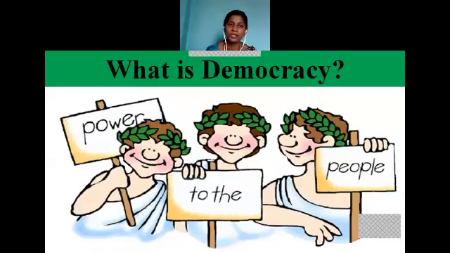And we also have the power to remove the representatives if they are not performing well, if they are not functioning well. How can we remove the representative? Through the election. If the elected representative performs well in the particular period, we will select the same candidate in the next election.